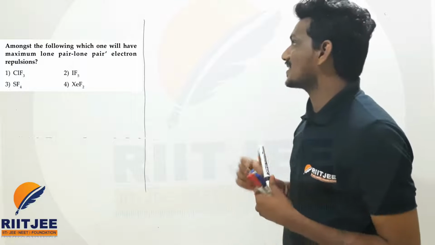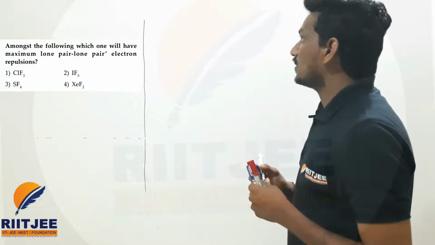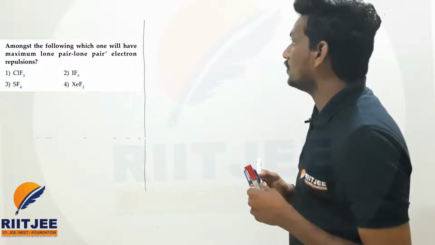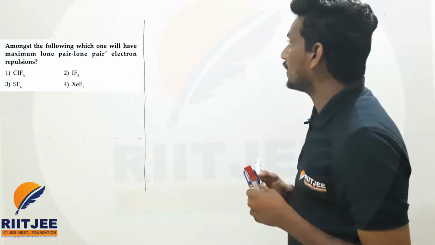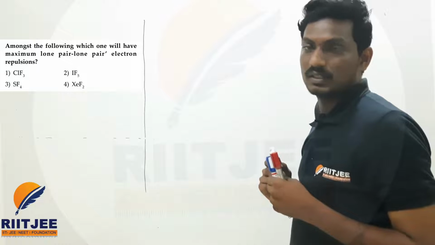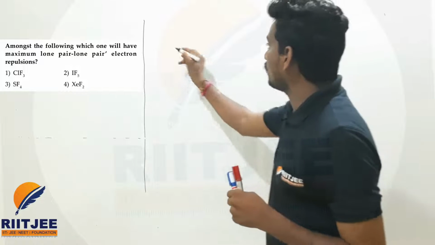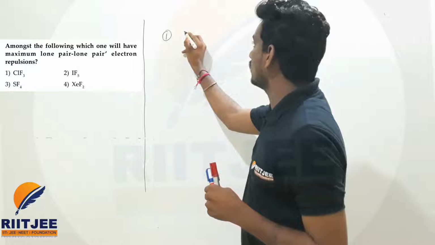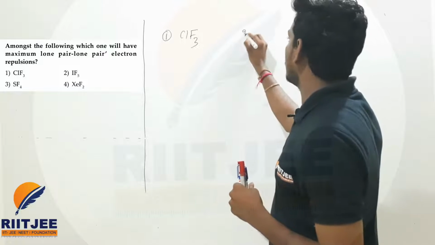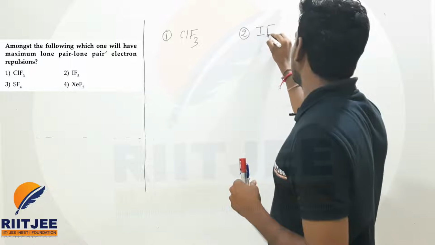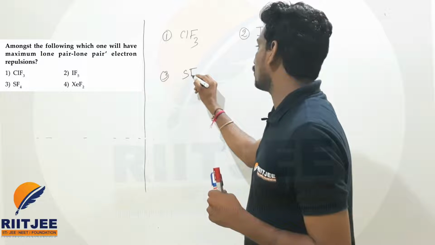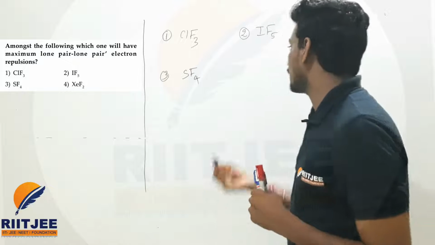So the next question, let us see this question, beta. Among the following, which one will have the maximum lone pair repulsions from the given options? There are four options. The first option is chlorine trifluoride, the second option is IF5, the third option is SF4, and the fourth option is